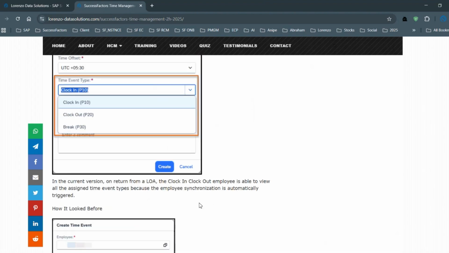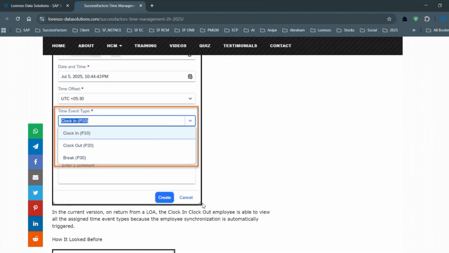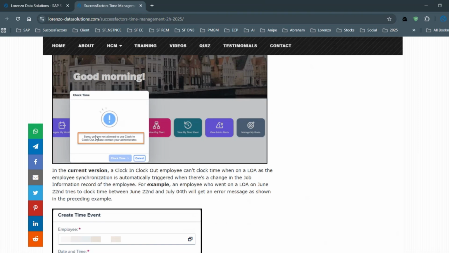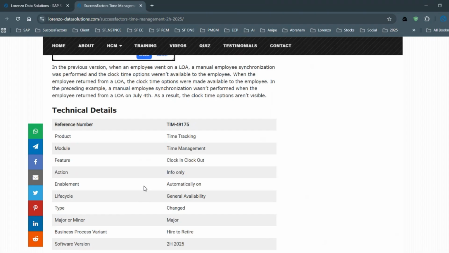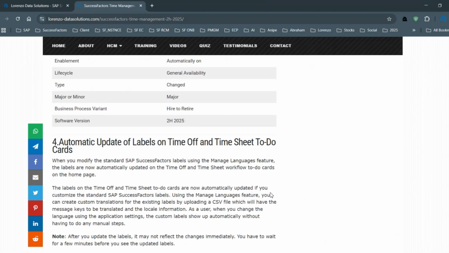But here it is not going to help you, because it will show immediately that sorry, you are not allowed to use clock in because you are on a LOA. That is one of the important updates. It is automatically on, so no extra configurations are required.